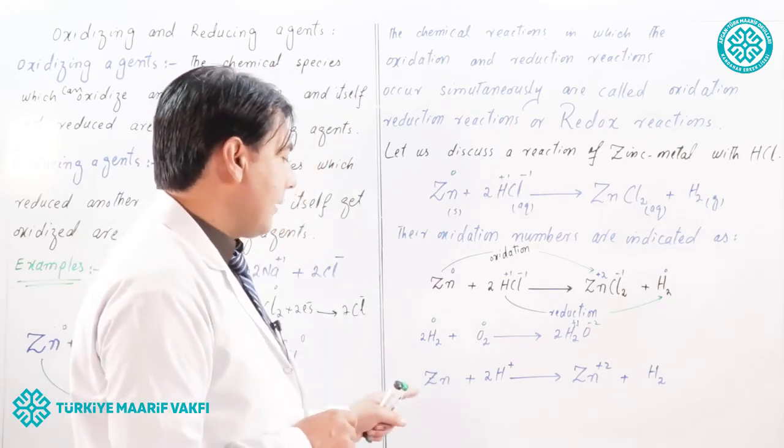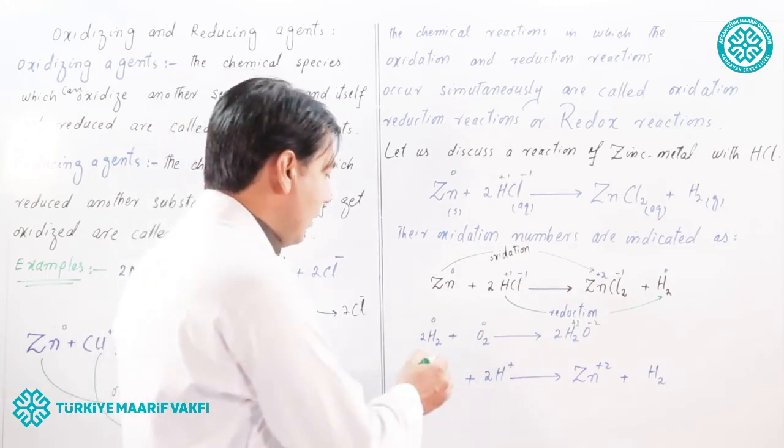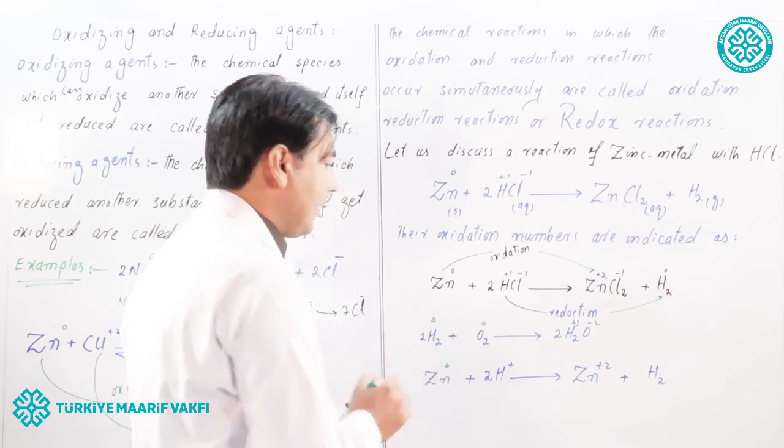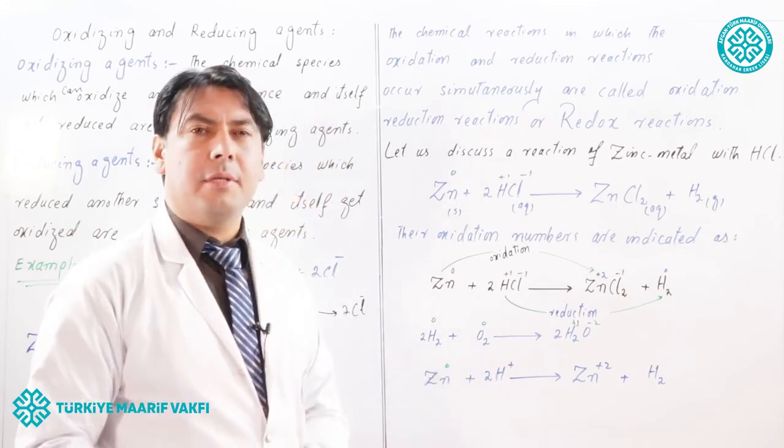Look to another example. When zinc reacts with hydrogen, the oxidation state of zinc is 0 and the oxidation state of hydrogen is +1.